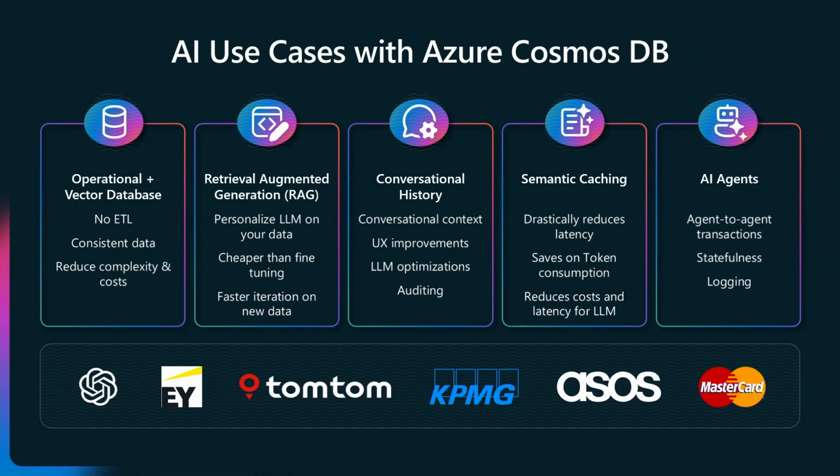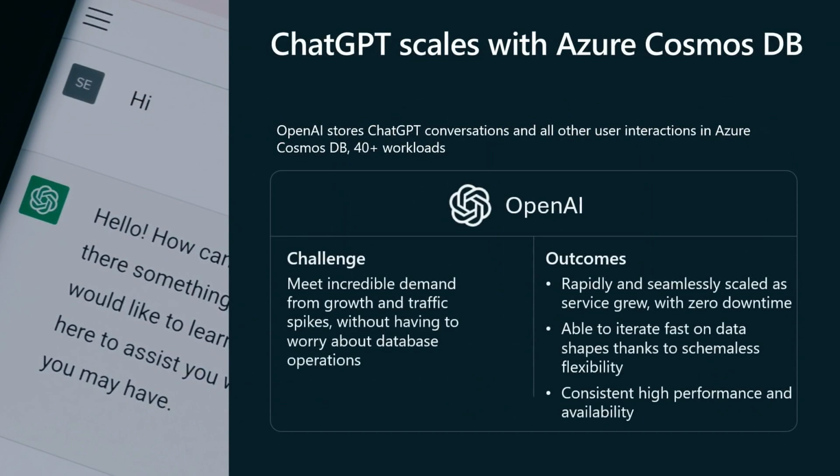As we can see, lots of customers are using Azure Cosmos DB to build their powerful AI solutions. OpenAI relies on Azure Cosmos DB to store all their transactions and user interactions across more than 40 workloads. OpenAI has been growing at a drastically rapid pace since its launch, which requires seamless scale with zero downtime, consistently high performance and availability, as well as fast iteration on data shape.